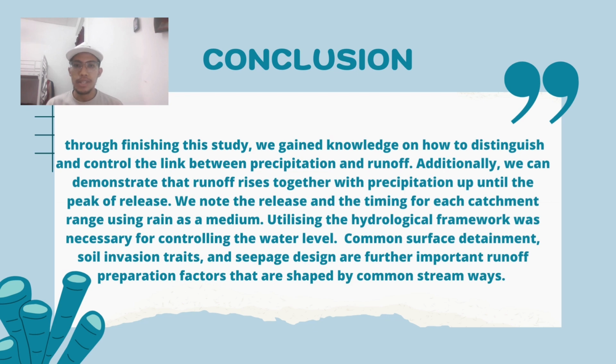Through finishing the study, we gained knowledge on how to distinguish and control the link between precipitation and runoff. Additionally, we can demonstrate that runoff rises together with precipitation up until the peak of discharge. We note the discharge and the timing for each catchment range using rain as a medium. Utilizing the hydrological framework was necessary for controlling the water level. Land surface determinants, soil infiltration traits, and drainage design are further important runoff factors that are shaped by common streamways.